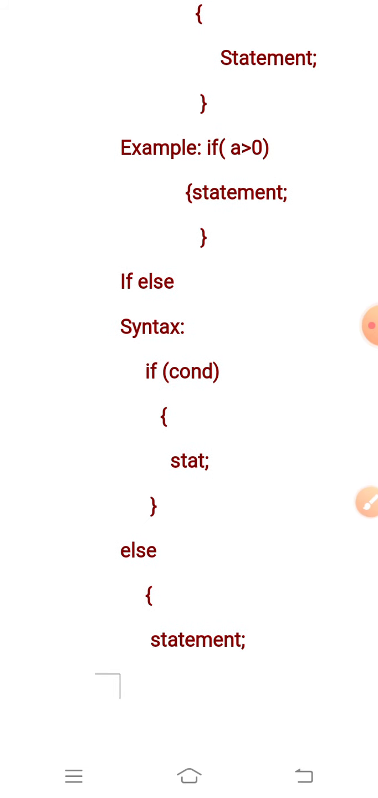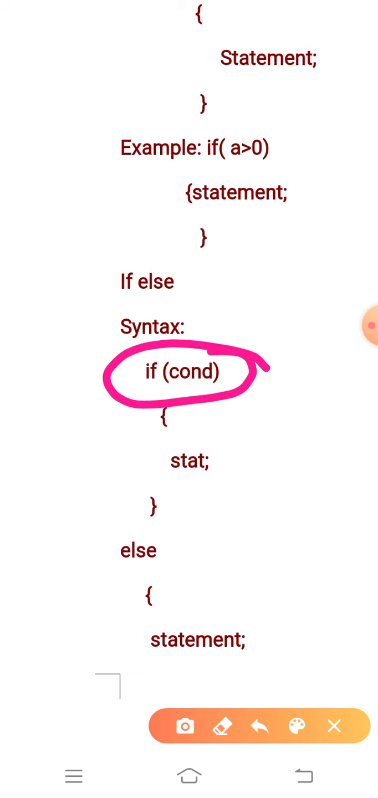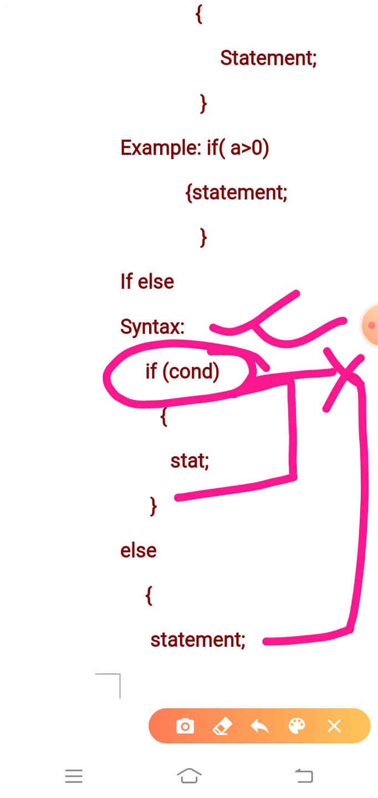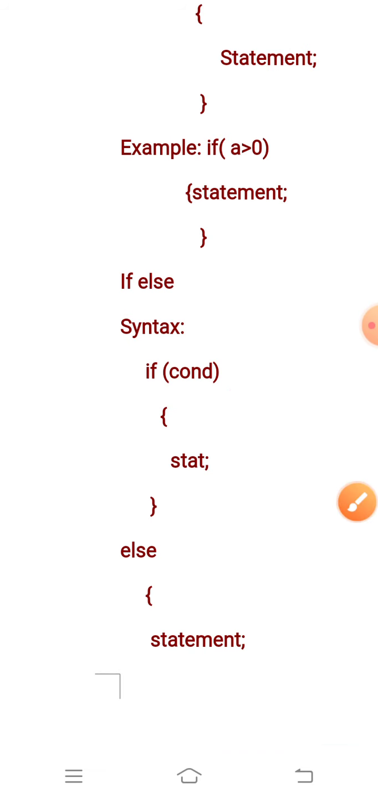Everything is based on the if condition. If this condition is true, then the statement associated with the if will be executed. If this condition is false, then the statement associated with else will be executed.